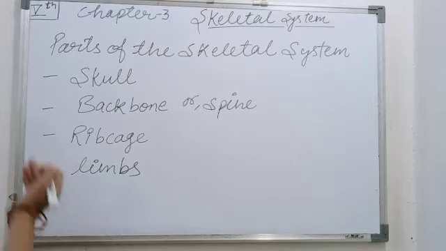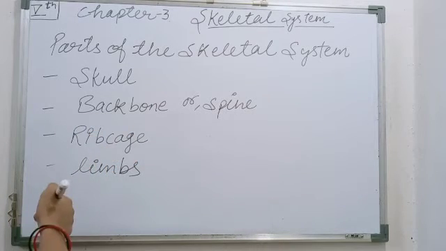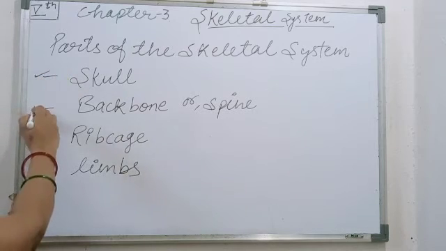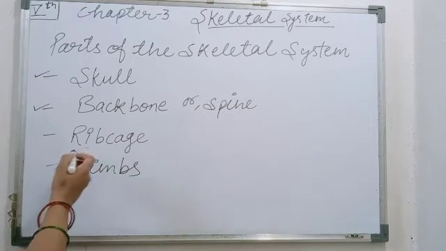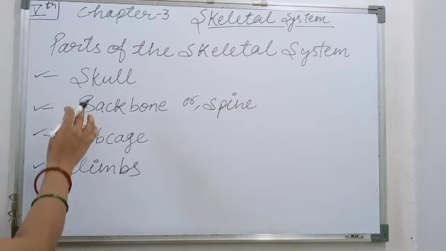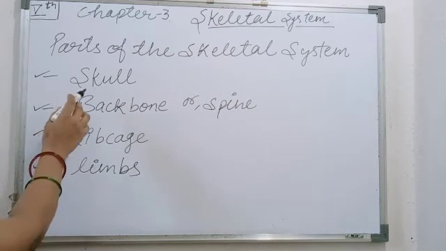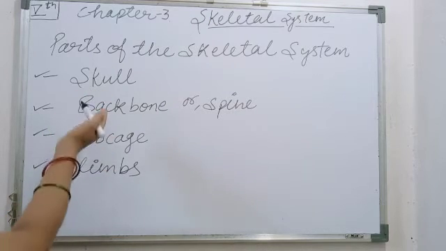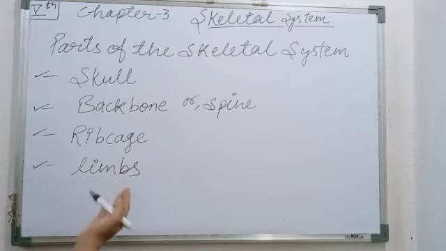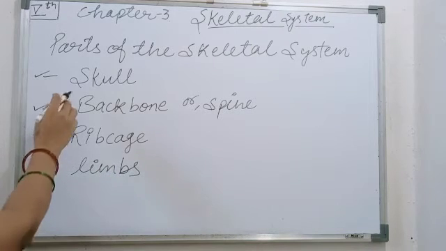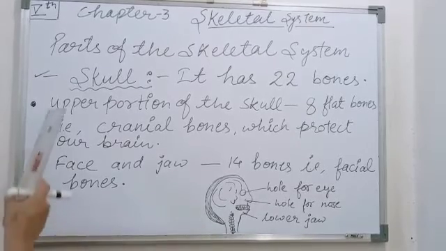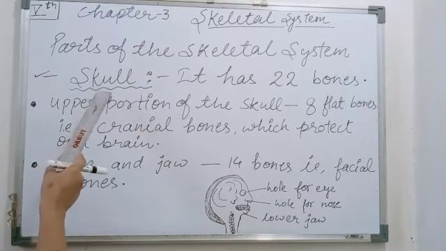So students, the main parts of the skeletal system are the skull, backbone or spine, rib cage and limbs. One by one we will discuss how many bones are present in each of these parts, which have different numbers of bones. First I would like to tell you about the skull.